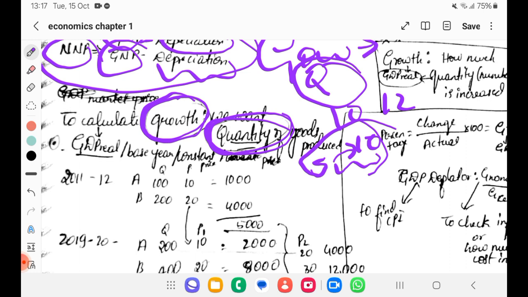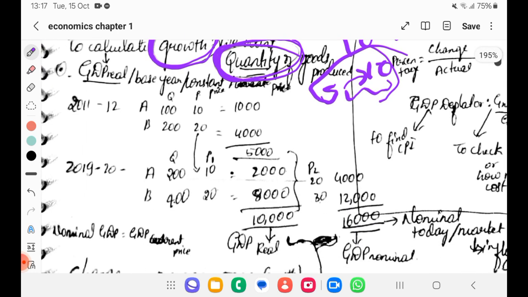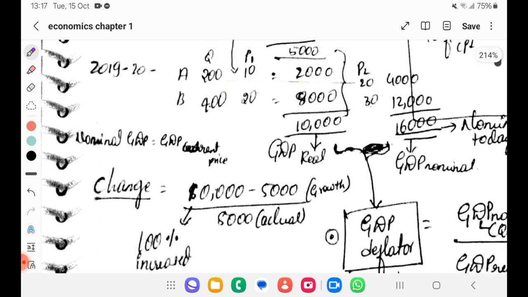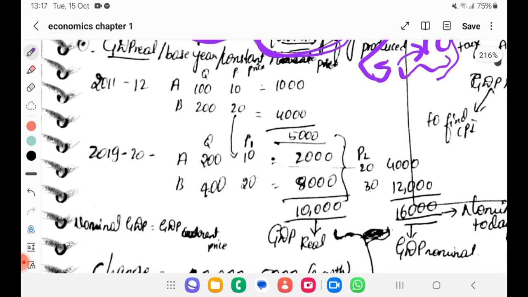Now we see what we mean by GDP at real price, or GDP at base year, or GDP at constant price. For that we will take one example. Say for example in 2011-12, a product A has been produced. The quantity produced is 100 and the price was 10 rupees. So the final value was 1000 rupees.